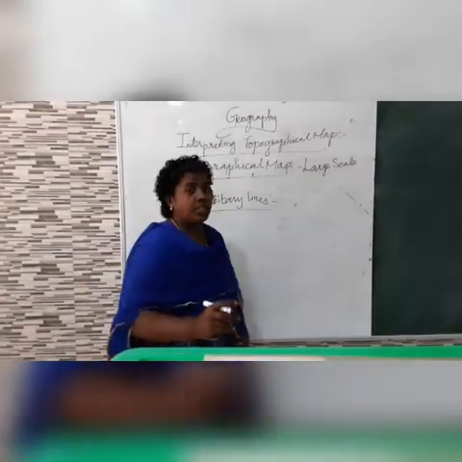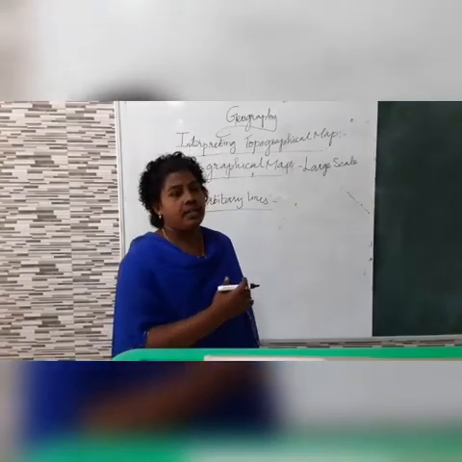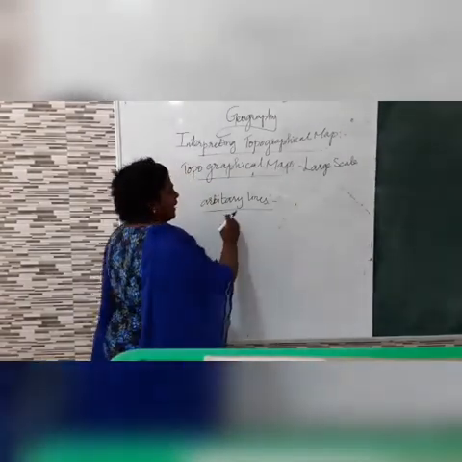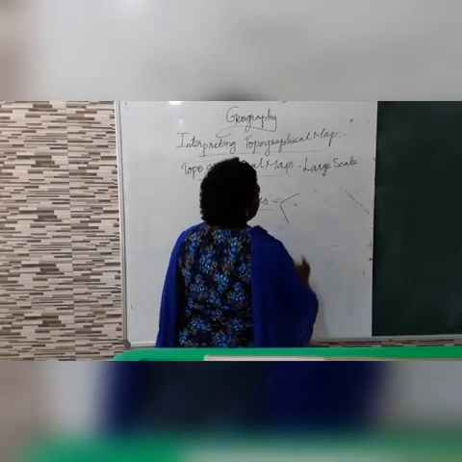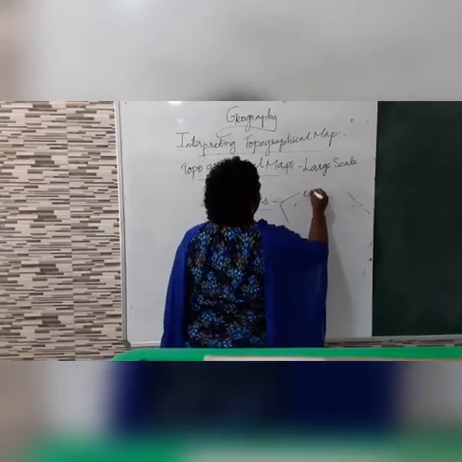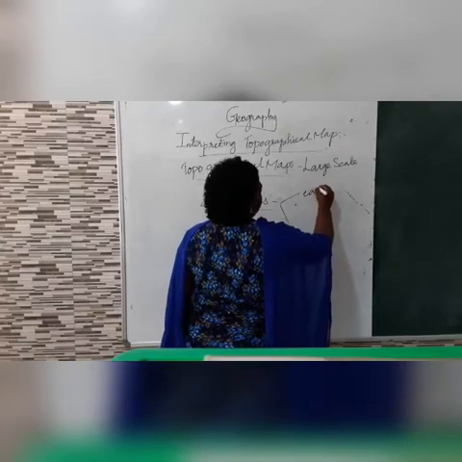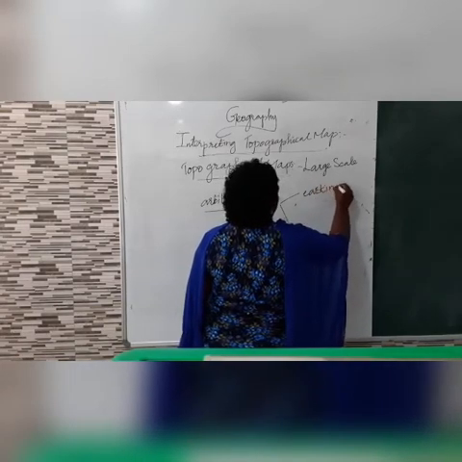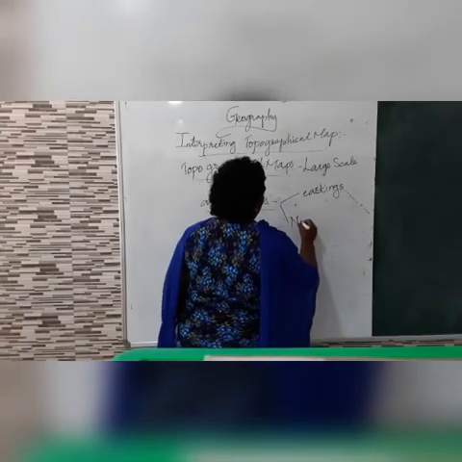I already told there are no longitudes or latitudes used here. There are arbitrary lines used instead of longitude and latitude. The arbitrary lines used in contour maps are called easting and northing. What are the two lines? Easting and northing.